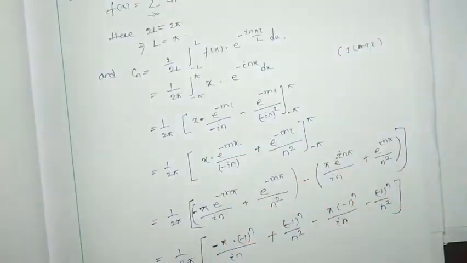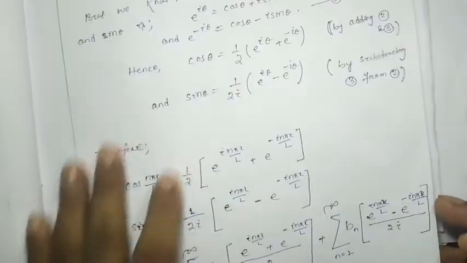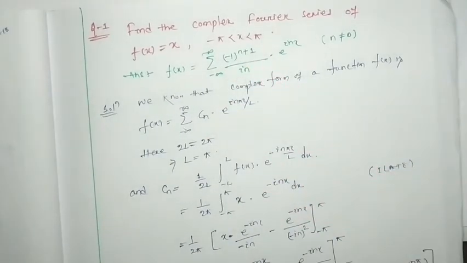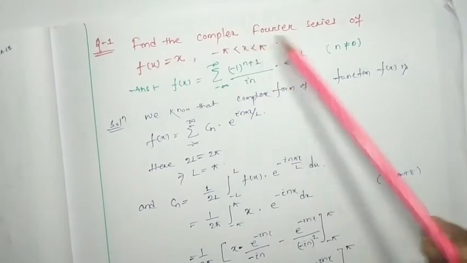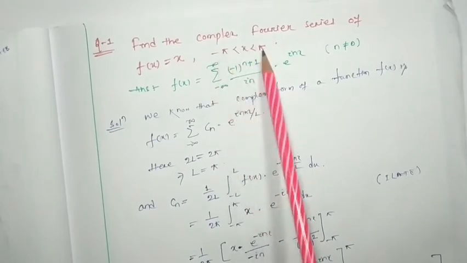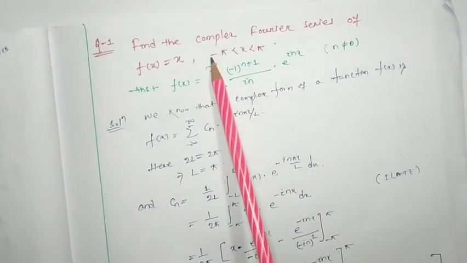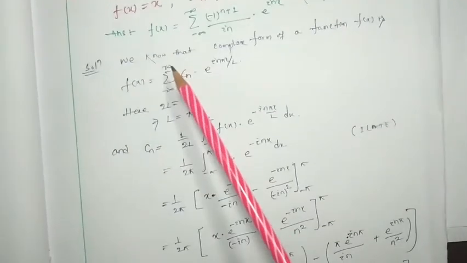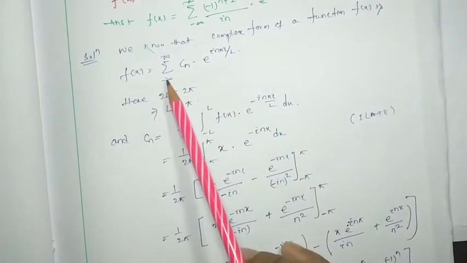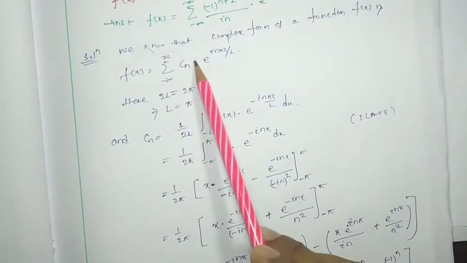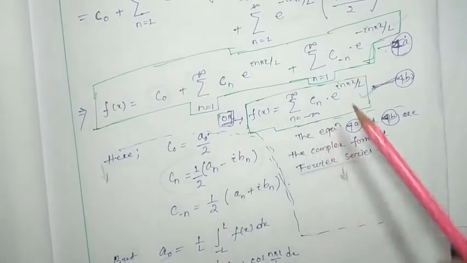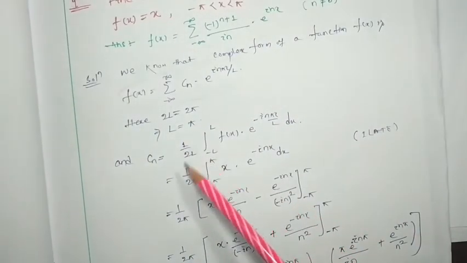Now, using all the discussions about the complex form of Fourier series, here is a simple question that I am going to explain for you. Find the complex Fourier series of f(x) equal to x, which exists between minus pi to pi. The period is 2 pi, so the Fourier series can exist for this function. We have to find its complex form. We know the general form is the sum from minus infinity to infinity of cn e to the power i n pi x by l. So now our work is to find cn.